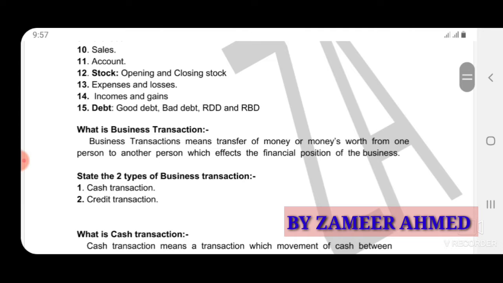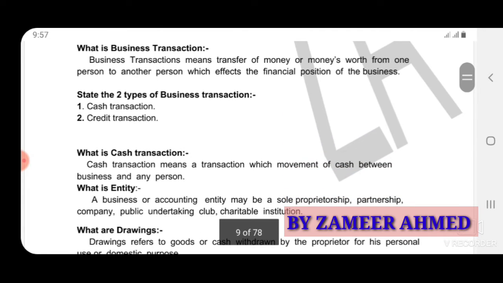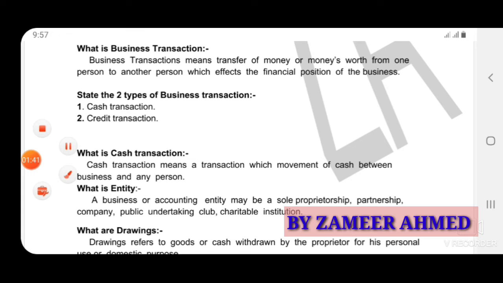Now let us start with the first, transactions. See, any activity going on between two parties, where there is some monetary benefit, we can call a business transaction. So business transactions means the transfer of money or money's worth from one person to another, which affects the financial position of the business. So buying and selling of goods for some monetary benefit, those we can call business transactions.